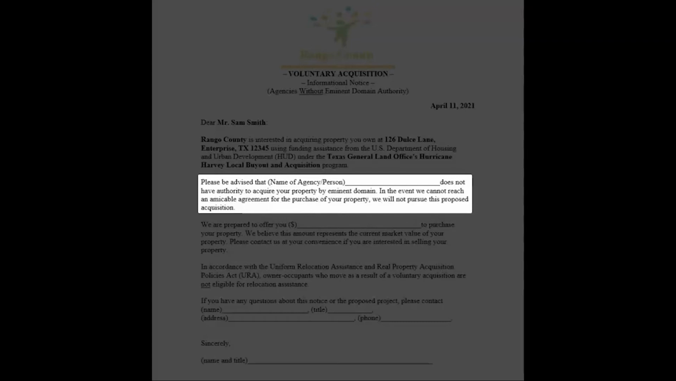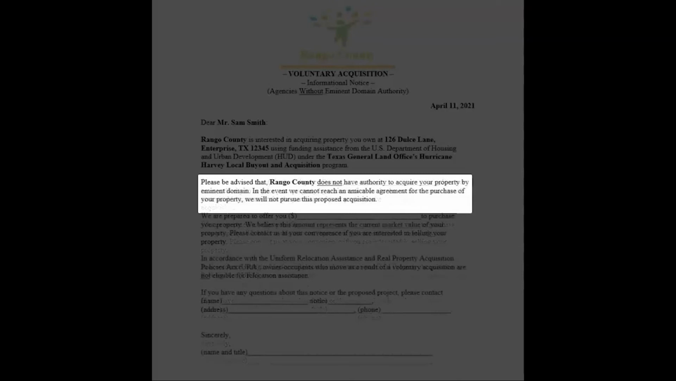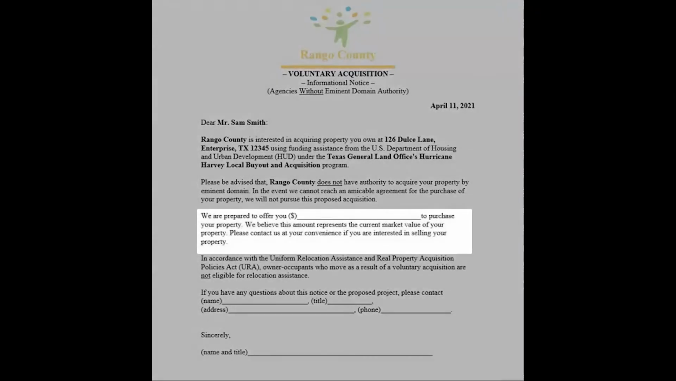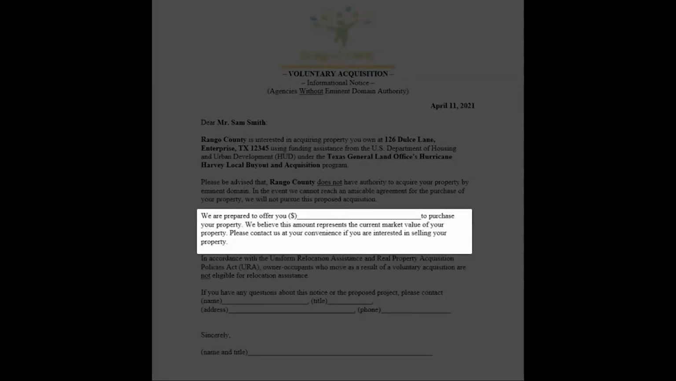Again, alter the paragraph as needed to meet the program's needs while still meeting the notification requirements. For our example, we entered the subrecipient's name into this paragraph. The third paragraph in the guide form seeks to meet another requirement for voluntary acquisitions, that the property owner be advised in writing of the fair market value of the property.